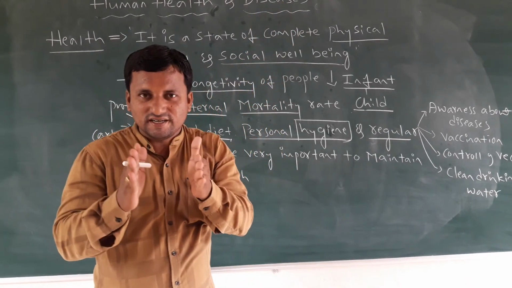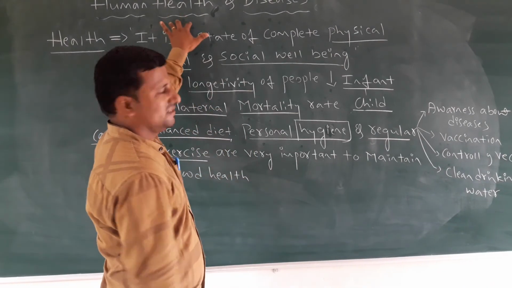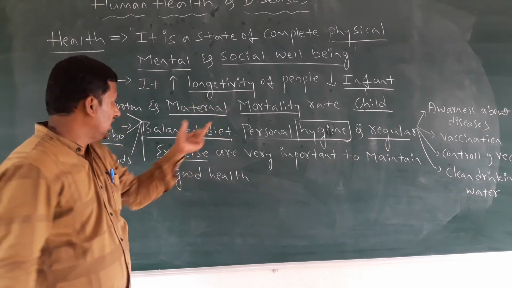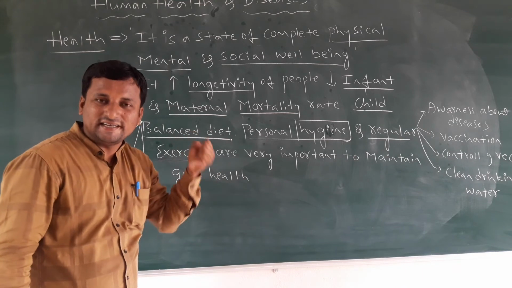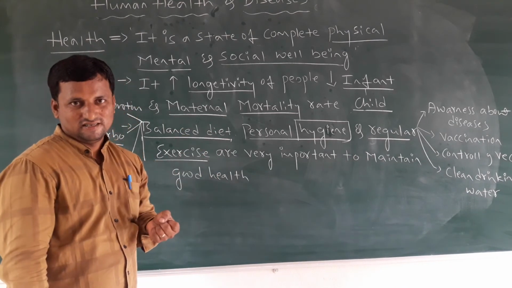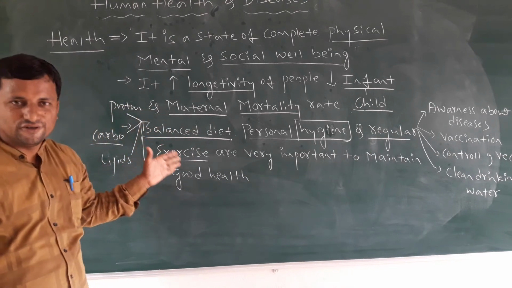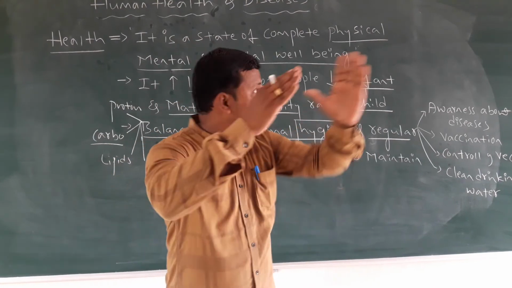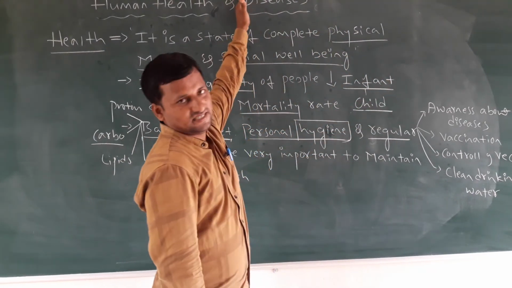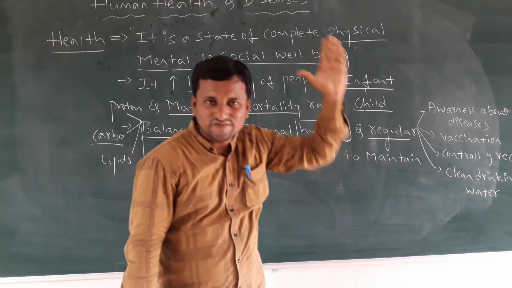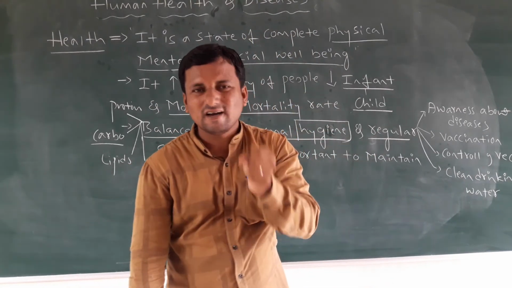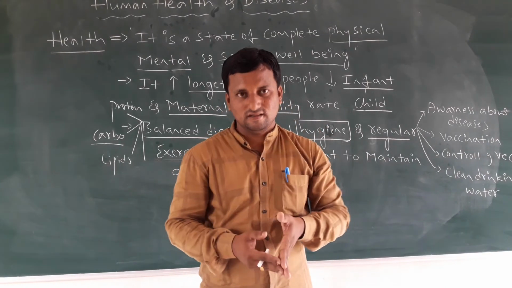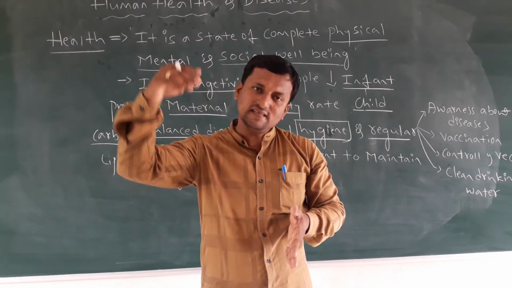Now I am going to give the introductory concept about health: what is health, what is the main result of health, and how we maintain our health in good condition. In the next class, we will discuss another aspect: what is a disease, what are infectious diseases, what is the meaning of pathogens, and what types of pathogens we discuss in this chapter. We will discuss these in detail later.